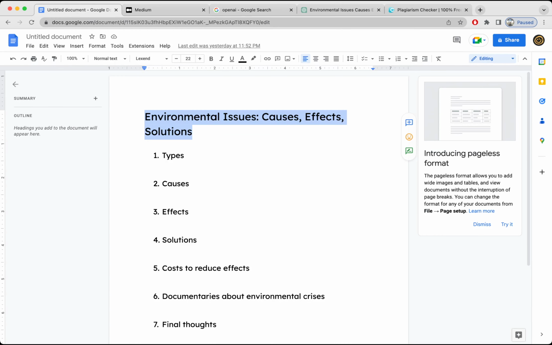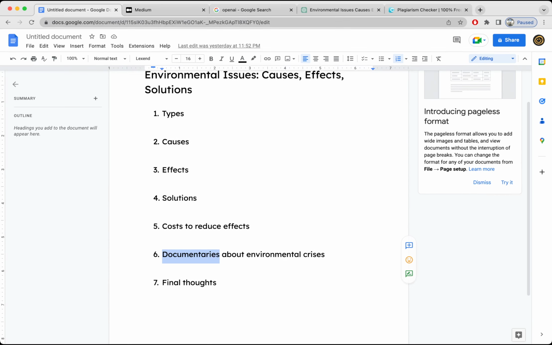I'm going to generate an article on environmental issues and their types, the causes and effects, the possible solutions to overcome these environmental issues, the cost involved to produce these solutions, and available documentaries about environmental issues online. And a final thought. These are the main headings that I'm going to create the article on using